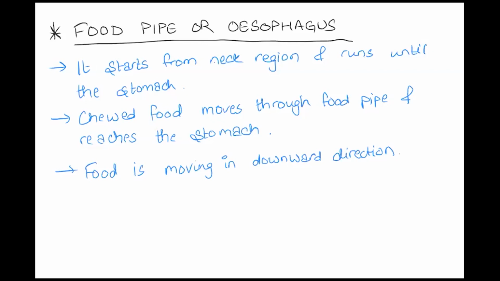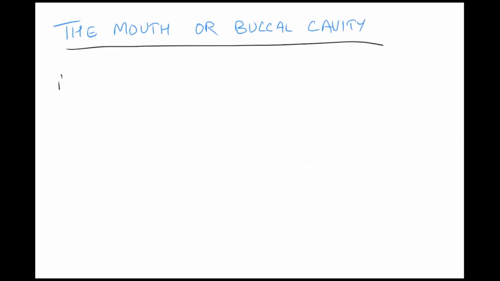Mishka, I'll explain the different types of teeth. Don't worry. So the functions I'll explain. So after that, we were discussing in detail the different parts, and we were talking about the mouth first. Okay, the mouth or the buccal cavity. And in this, we were talking about our teeth. So when talking about the functions of different types of teeth, the first one are molars. Okay, these molars are used for grinding the food.